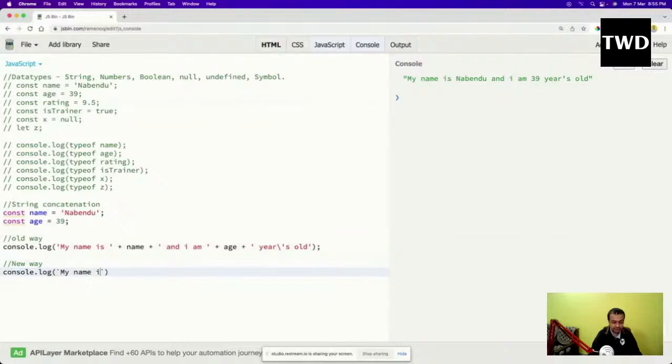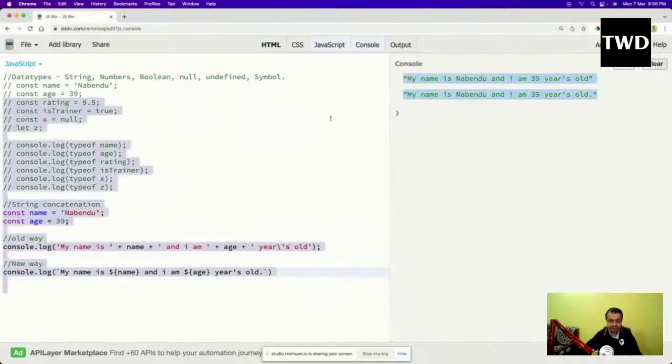Whenever you have to show variables, we do dollar name and I am dollar age years old. See, I'm giving this apostrophe s also, old, dollar age years old. This is how I'm doing it, save it and run it.